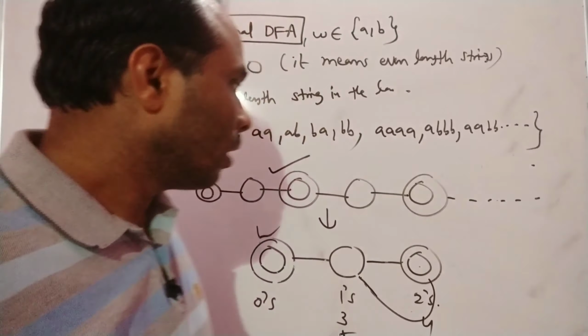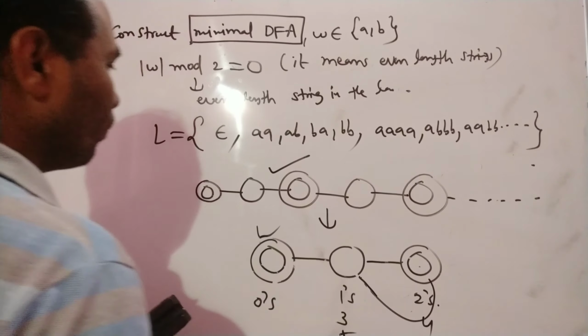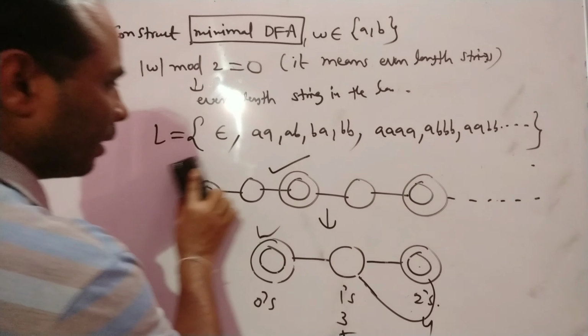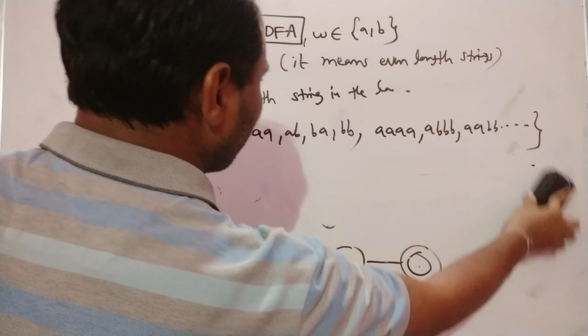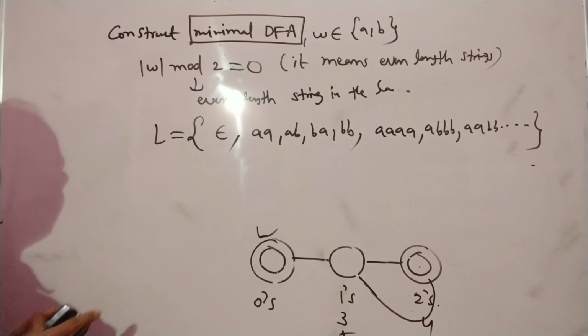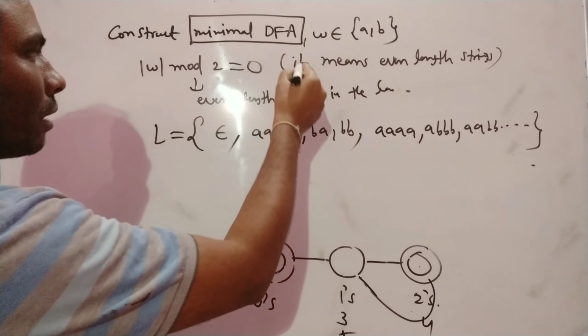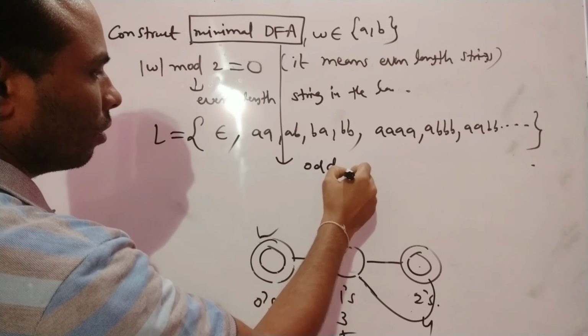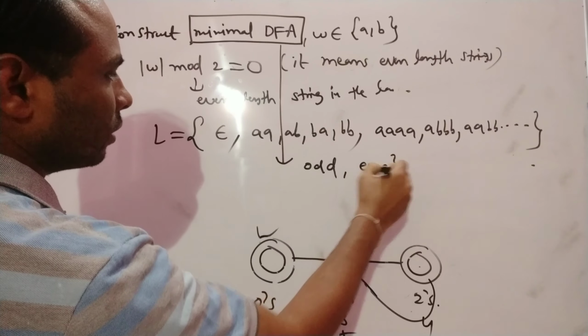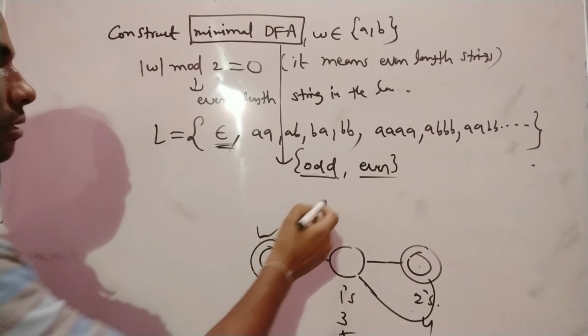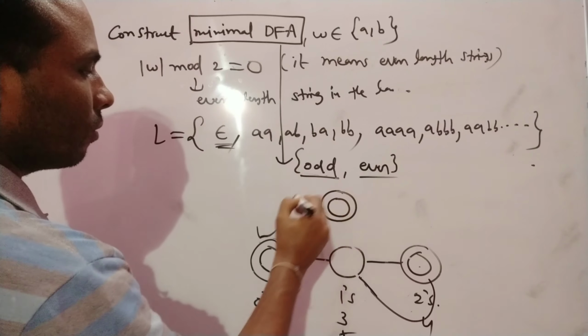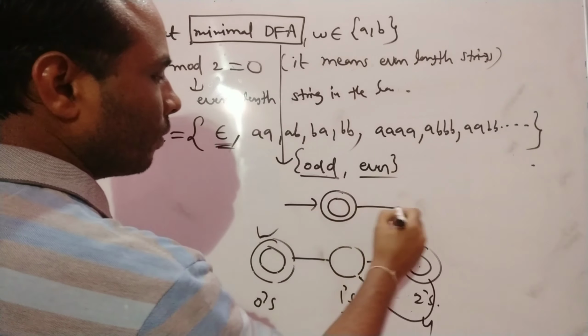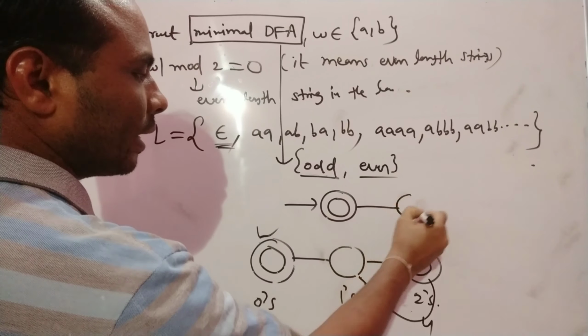So I will try to give one more possible way. Just I am writing here. The possibilities are two things: either it is odd or even. Only two possibilities are there. If it is a 0 length string, you have to accept it. Then if you apply one input, don't accept it.